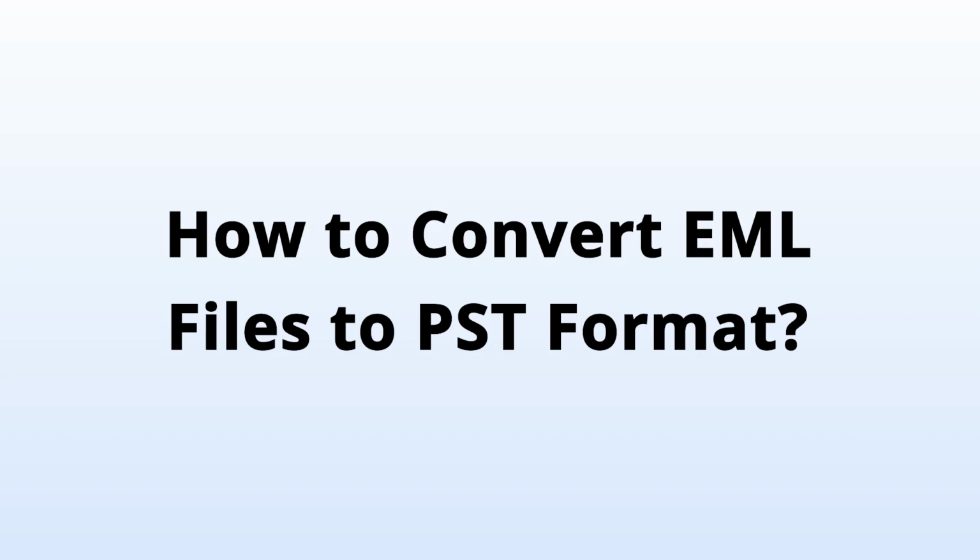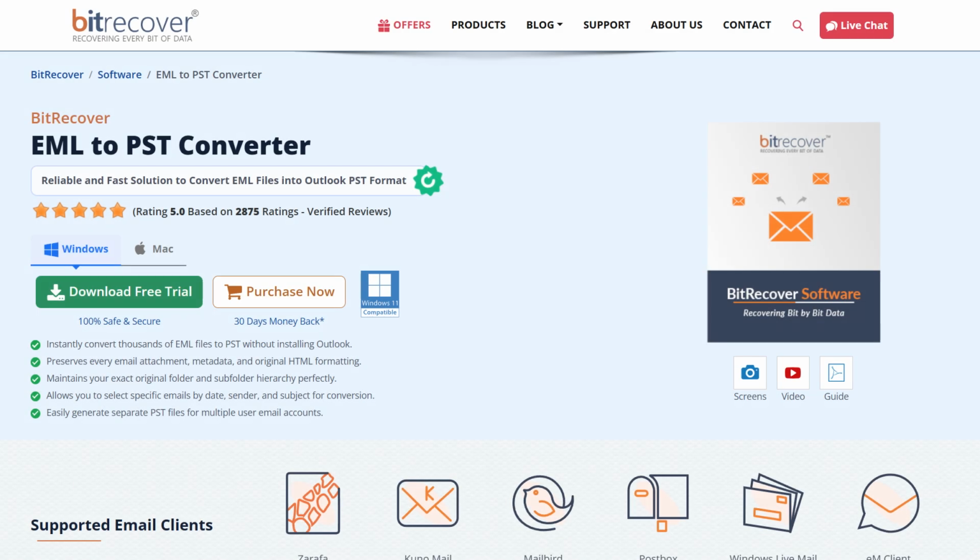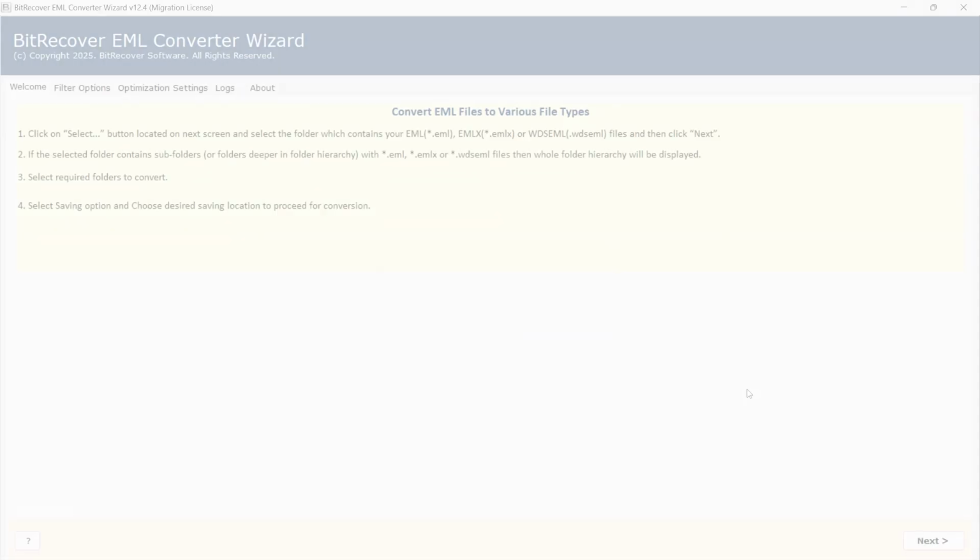In this tutorial, we will show you the step-by-step process of converting EML files to other formats using the BitRecover EML to PST converter. To install our EML to PST conversion tool, download it from the link in the video description. After installation, simply launch the software.